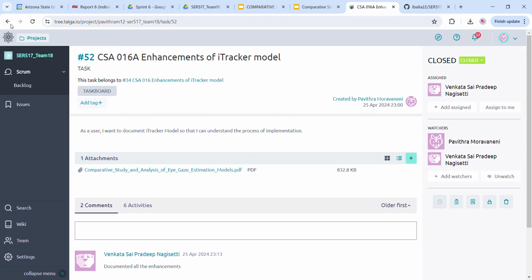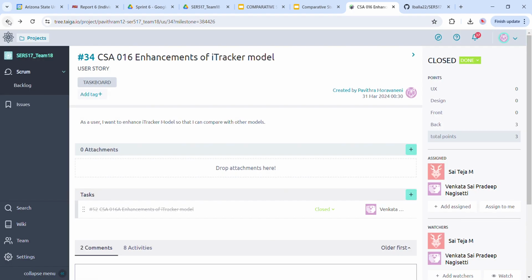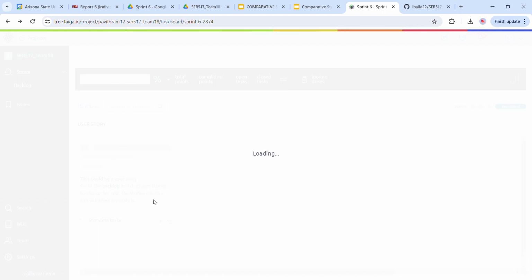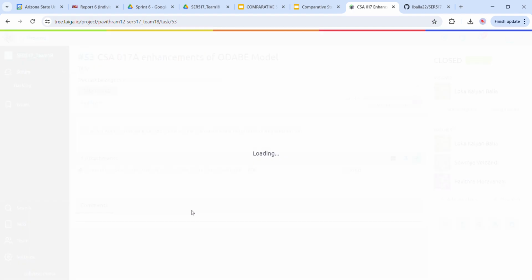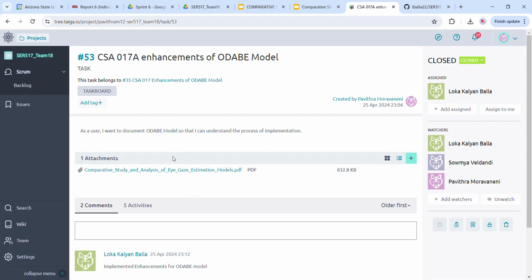Coming to the next user story, it is for the enhancements of the ODE model, which has been worked on by Soumya and Loka. This is also about enhancing the ODE model code to get better performance results. We also have a subtask for this, which documents the steps for the ODE model.